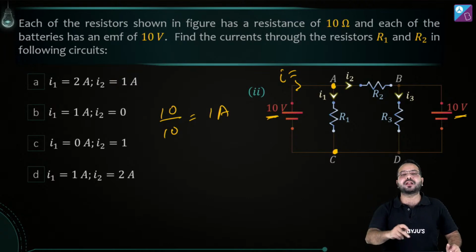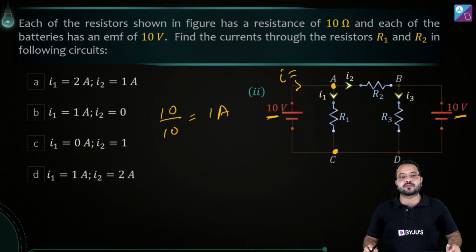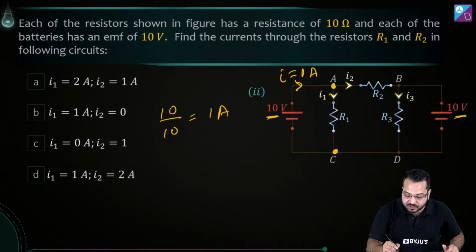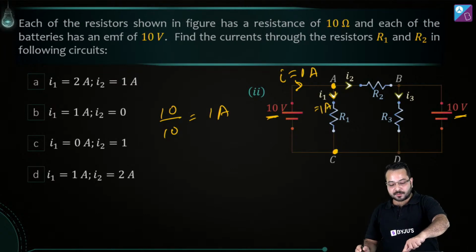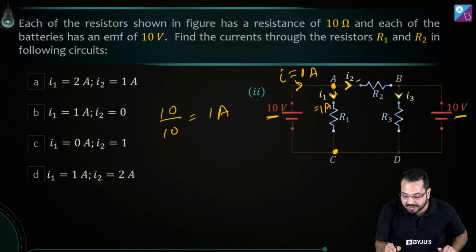We don't have to apply KVL over here. What we can see is that across the two terminals of the resistor, the potential is 10 volt. So what will be the current? The current is going to be 10 divided by 10, equal to 1 ampere. Now 1 ampere is going to be flowing over here. Now 1 ampere comes from the battery, and 1 ampere flows through the resistance, which means what will be the current over here?